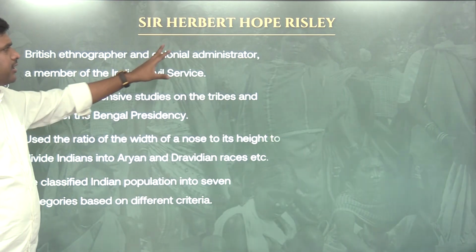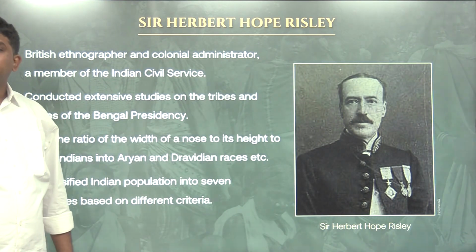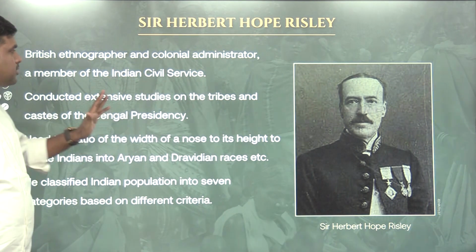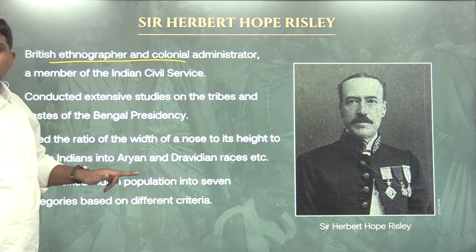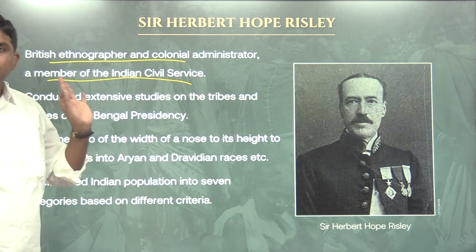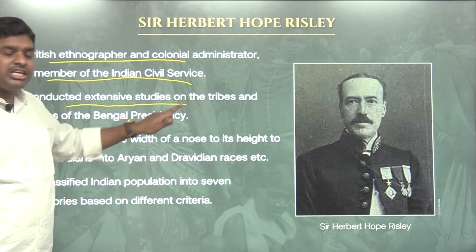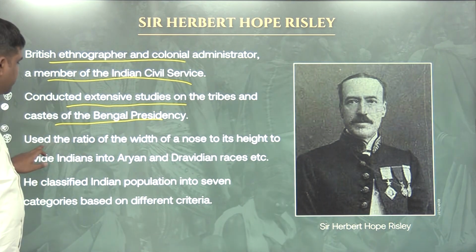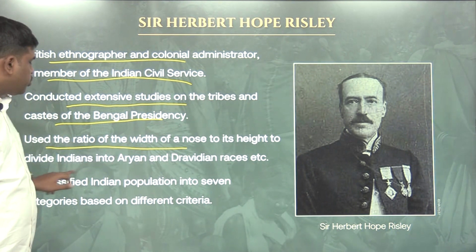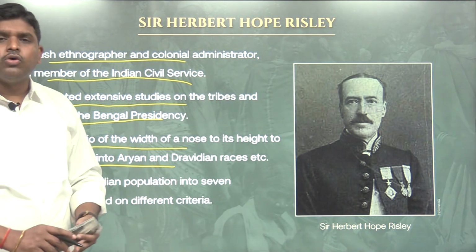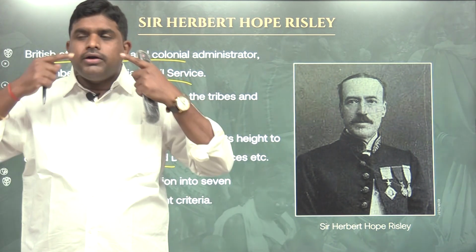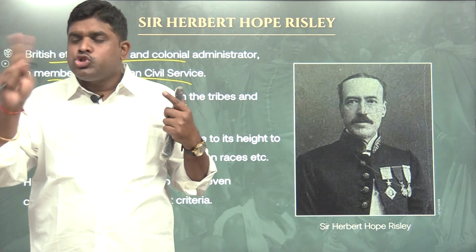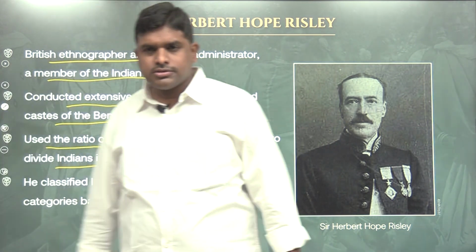In that, Risley visited India. He is like an IAS officer now; at that time, he was called an Indian Civil Service officer. He was a British ethnographer, a colonial administrator, a member of the Indian Civil Service. He conducted extensive studies on the tribes and castes of the Bengal Presidency. Used the ratio of the width of the nose to its height to divide Indians into Aryans and Dravidians. He said Dravidians' noses are broad and Aryans' noses are narrow. So based upon the nose, he divided them into two groups, Aryans and Dravidians.